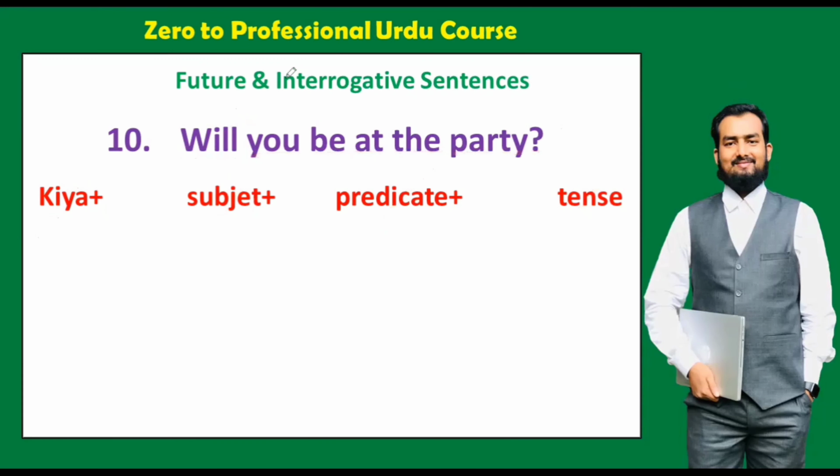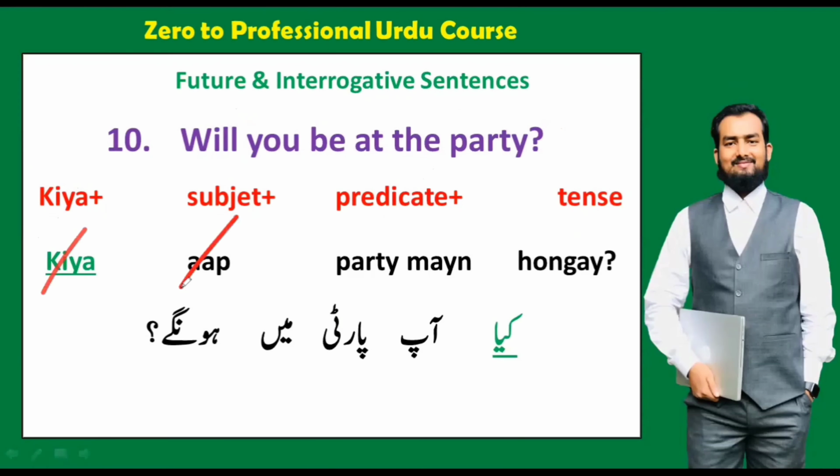If you want to say this sentence in Urdu, we will say क्या आप पार्टी में होंगे. Okay guys, so you can see here क्या, and then subject, and then predicate party में, then tense होंगे. And here we have used only one way, क्या आप पार्टी में होंगे.